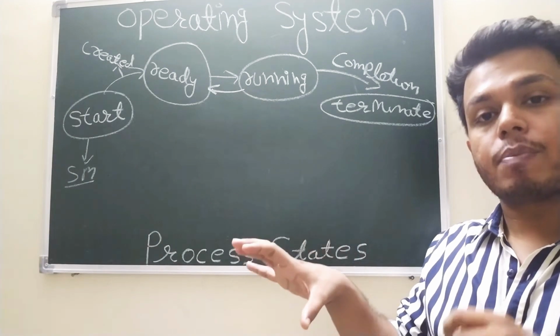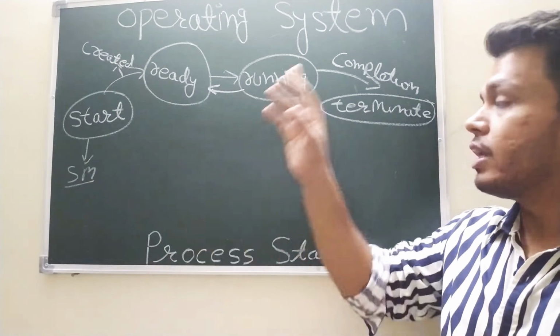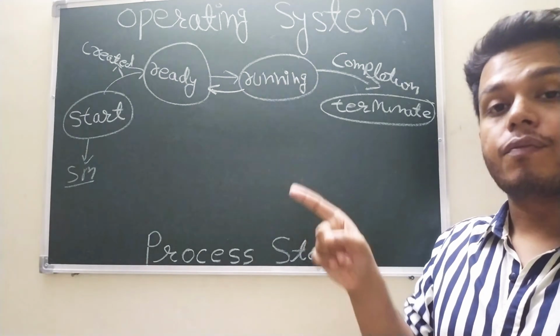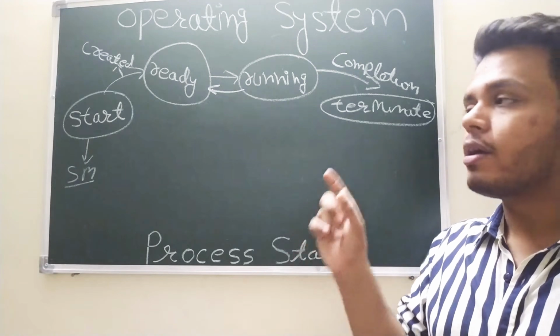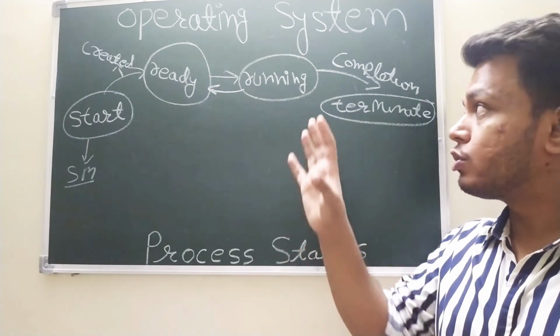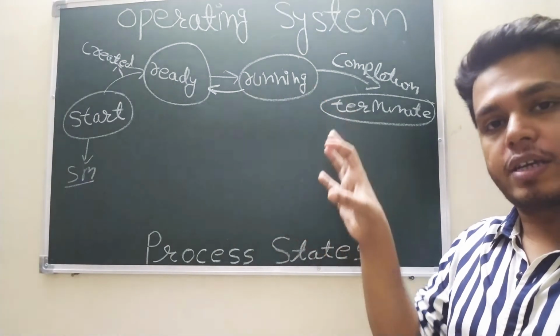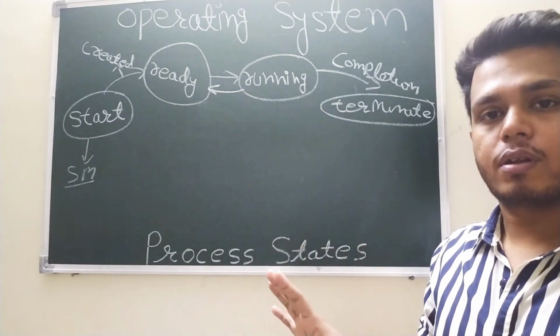Preemption means if some high priority process comes, I will remove you, even if you are in the running state. In a non-preemption system, I will not stop you from the running state. If you come inside the running state or execution mode, I will not take you from there, right?